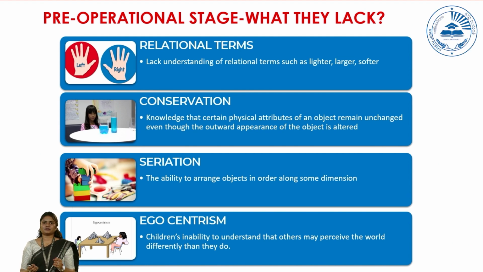The last one is egocentrism. This is the child's inability to understand that others may perceive the world differently than they do. A good example of this can be if you are keeping a number 6 in front of two children, the first one will see the number as 9, the other will see it as 6. But they won't be able to reciprocate the understanding that both of them are seeing different numbers, and that is what we call egocentrism. They will not be able to understand the fact that people do perceive the world differently. This is what we call egocentrism, which will be lacking in children of that age.